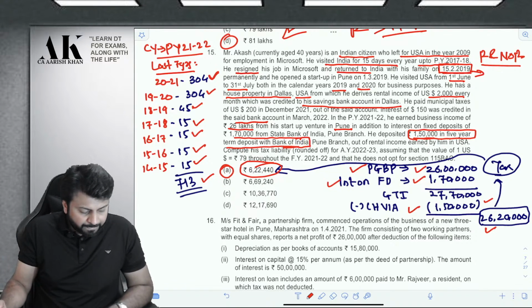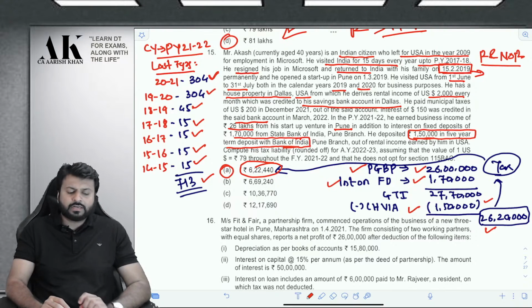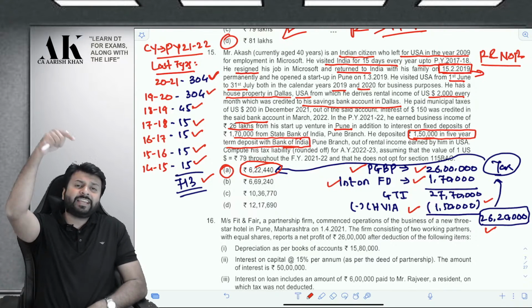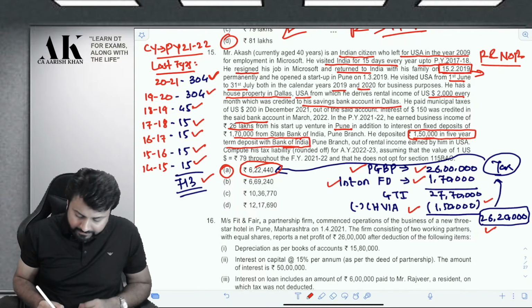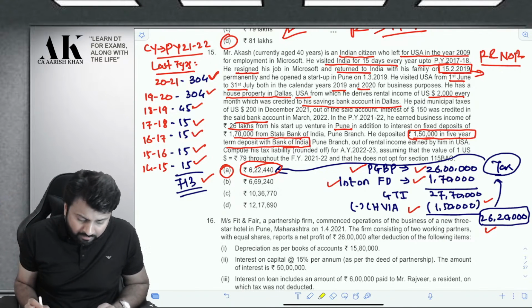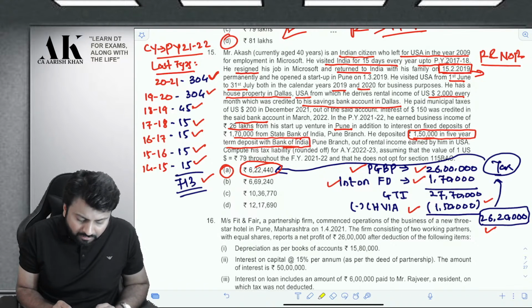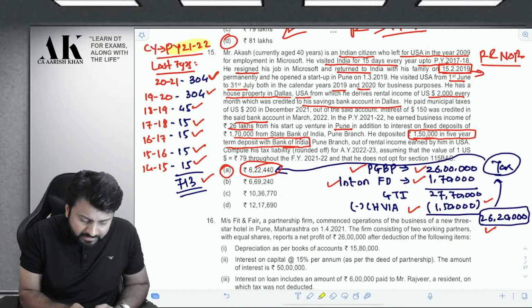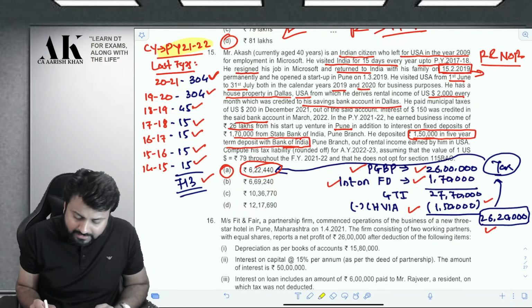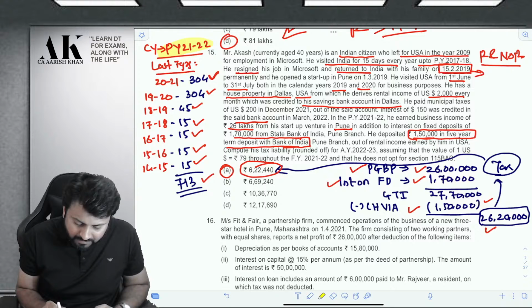Okay. So now let us try and understand his residential status. For how many days is he staying in India in the current year? That is the current year, previous year 21-22. He has stayed in India for almost the entire year except 2 months. Pay attention over here. Which 2 months?